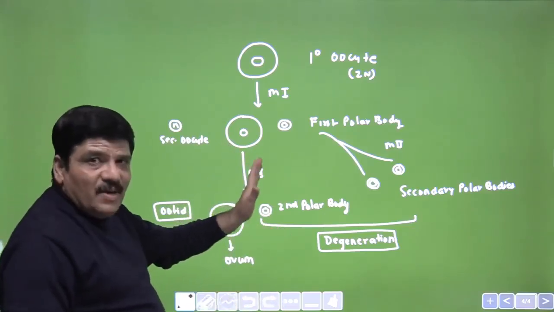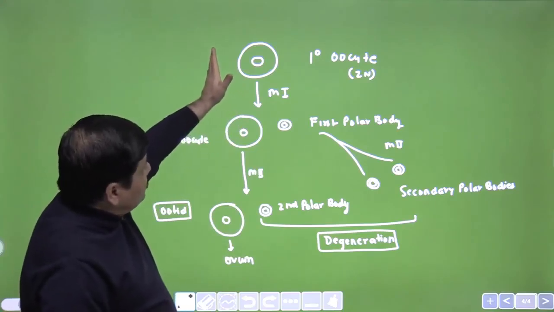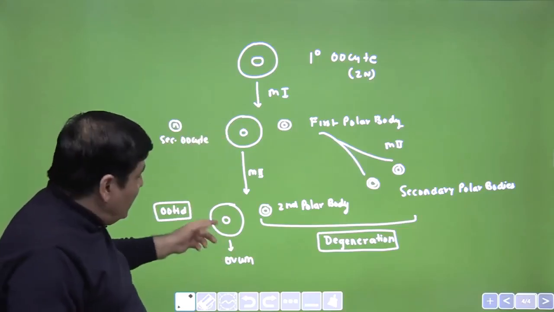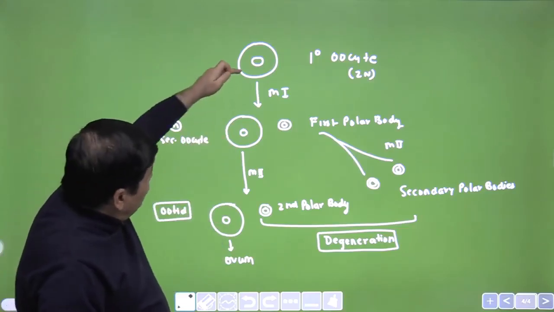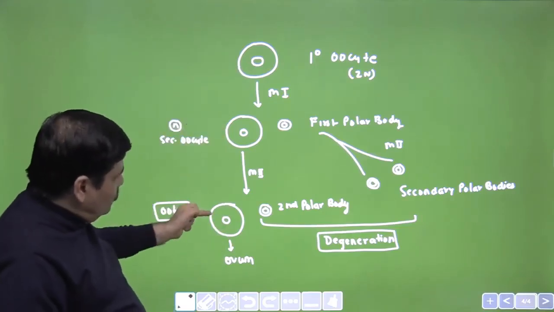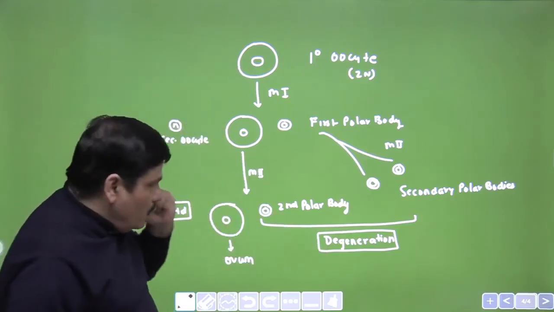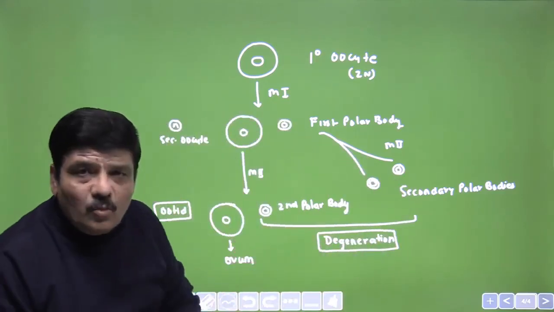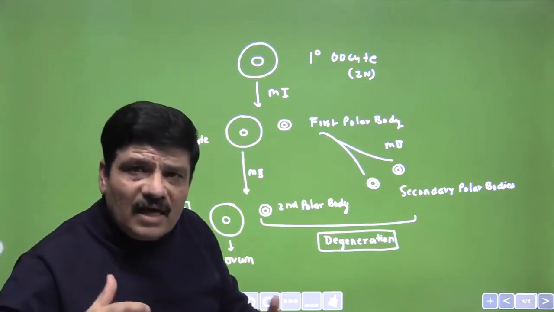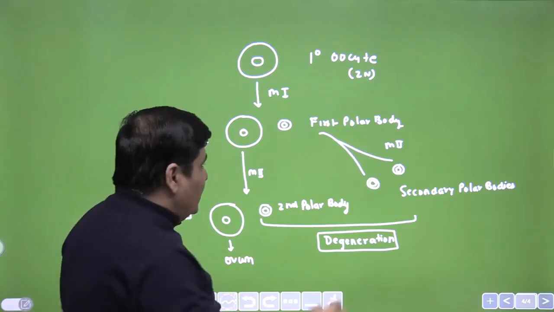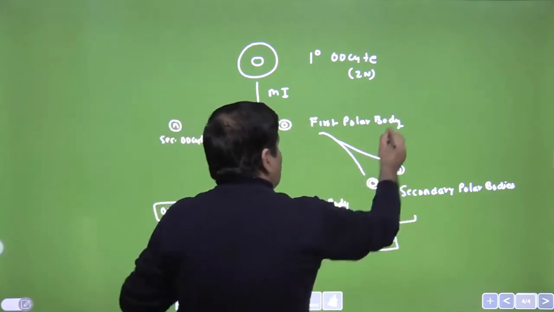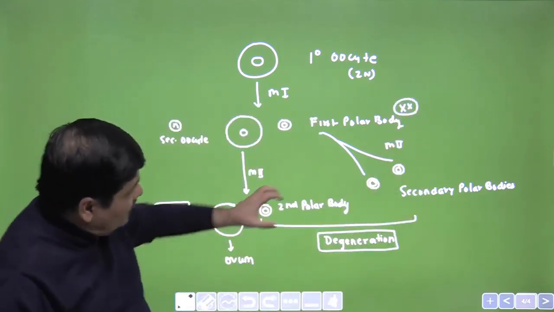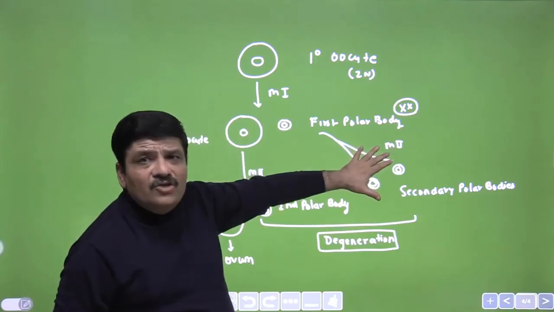So just remember, a primary spermatocyte would give 4 sperms, a secondary spermatocyte in males would give 2 sperms, and a spermatid would give 1. Here, primary oocyte 1, secondary oocyte 1, ootid 1, and polar body 0. Now if they have to divide and then degenerate, it does not make sense. So what is happening during evolution is that in larger and larger numbers of cases we are seeing that this division does not occur, and the first polar body gets degenerated on its own. So therefore this division is not needed.